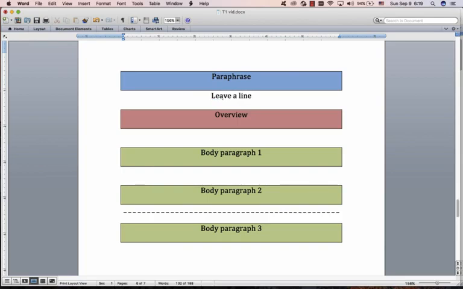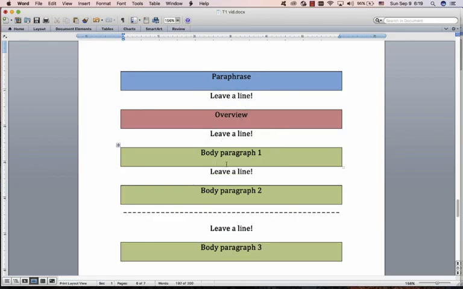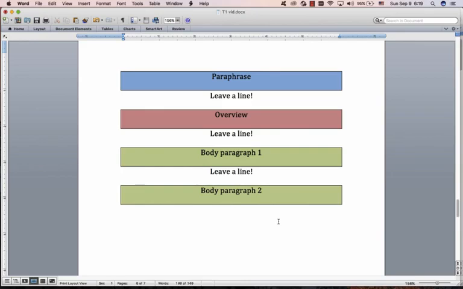Leave a line open, then you put your overview, leave a line, then you do your body paragraph 2. Sometimes I put a line here. Sometimes you have body paragraph 3, but not usually. In today's, we're just going to have body paragraph 2. So today it's just going to look like that. All right, so that's your overall structure.